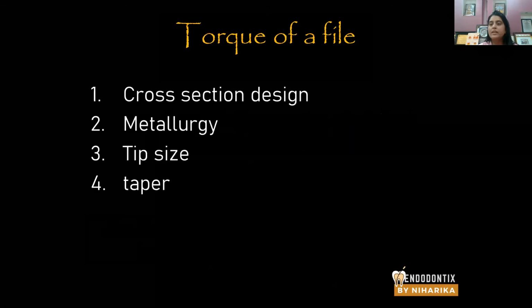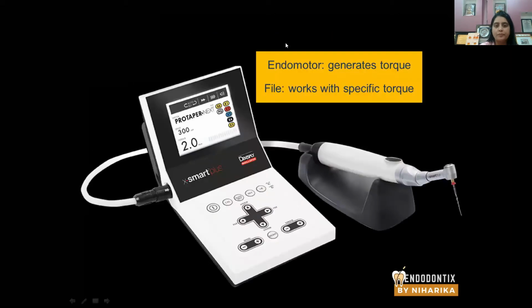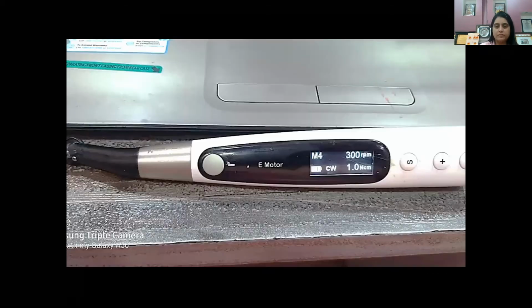Next, torque is the inherent quality of a file. So torque of a file depends upon the cross-section design. What is the cross section of the file? How wide is the file? How much larger is the file? Or how much narrower is the file? It depends upon metallurgy of the file. It depends upon the tip size of the file, and it also depends upon the taper of the file. I'll tell you how. So as I mentioned, your endomotor generates the torque, your file takes the torque, and the file rotates with that specific torque.